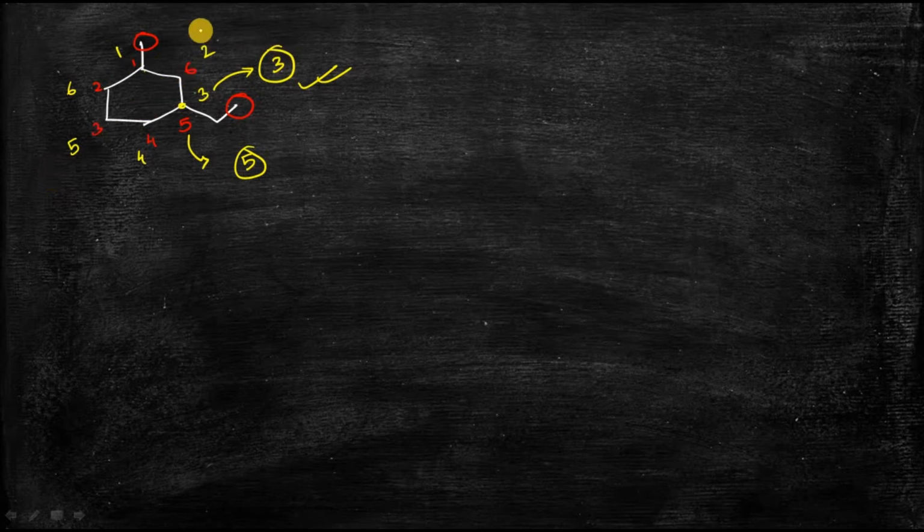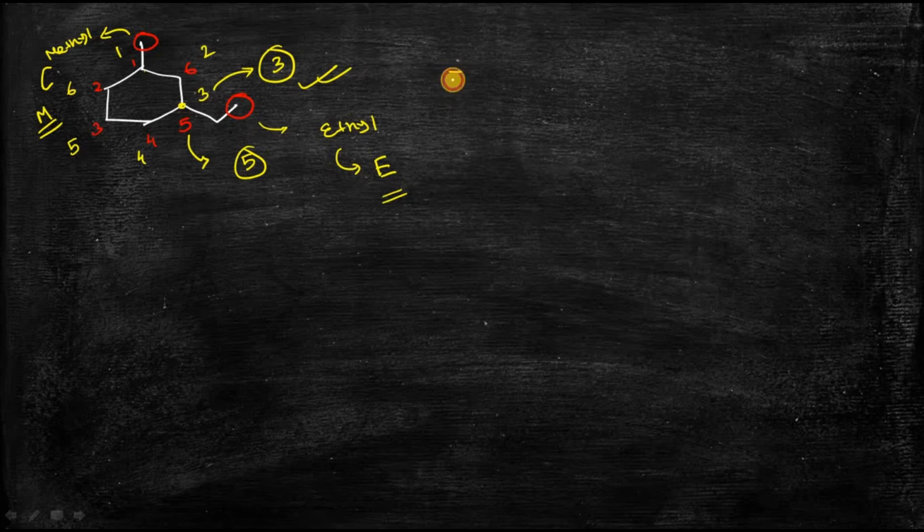Now while writing the name of this compound, we have to use first the substituent which is alphabetically previous to the methyl group. This substituent is ethyl and this substituent is methyl. The first letter of ethyl is E and the first letter of methyl is M. So E comes before M, that's why the name of the ethyl substituent will come first.